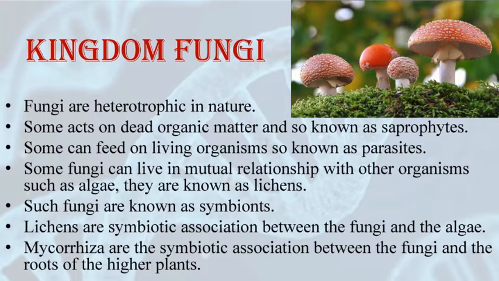That means they can have a symbiotic relationship. If they are present with algae, they are called lichens, and if they are present in the roots of higher plants, they are called mycorrhiza. So these are the different habitats and different nutrition types of fungi. That's why I said earlier that fungi can be present in different habitats, and they show a lot of diversity.